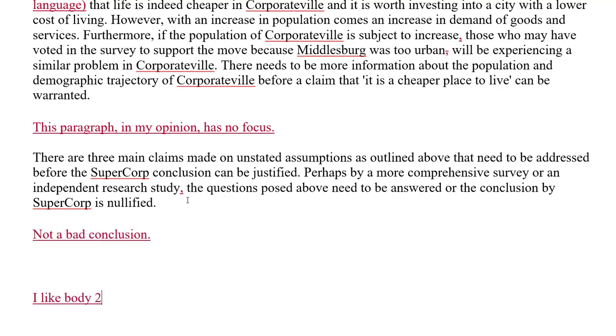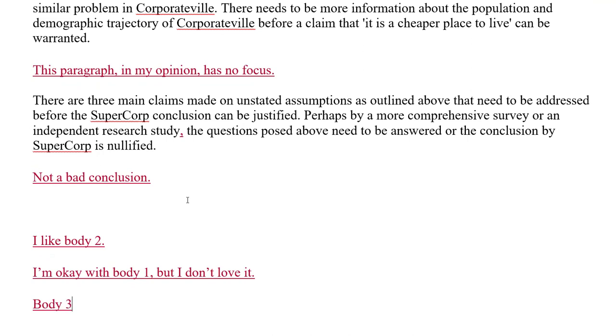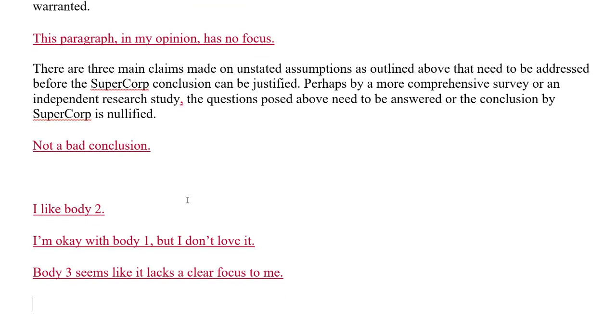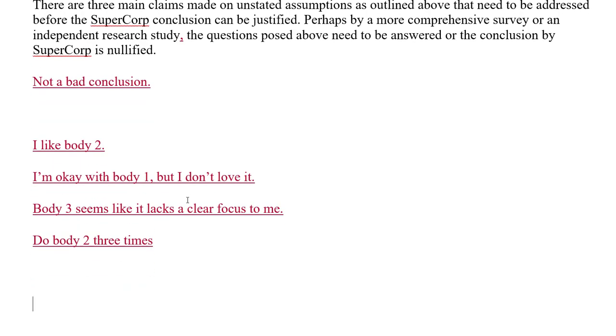I like body 2. I'm okay with body 1, but I don't love it. Body 3 seems like it lacks a clear focus to me. If you did body 2, so basically what I'm telling you, do body 2 three times. Not the same idea, obviously, but the same focus and the same kind of cogent analysis and things of that nature. So I see two possibilities here.